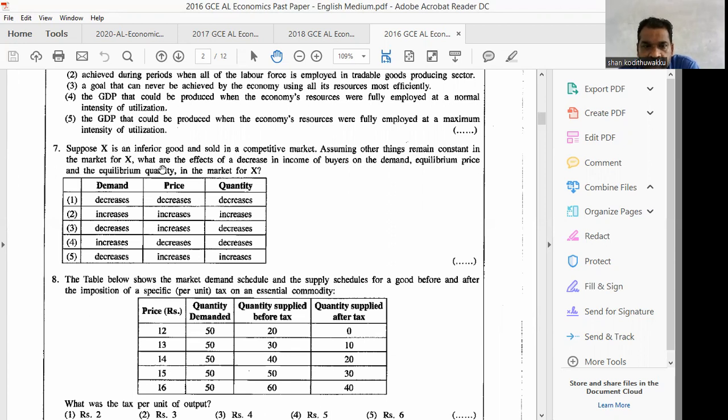Right. You know, inferior goods, when it comes to this table, it is something complicated. Therefore, you have to carefully take time and read and understand these types of questions.